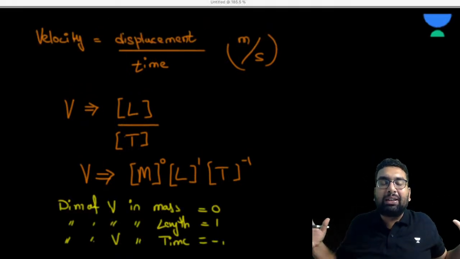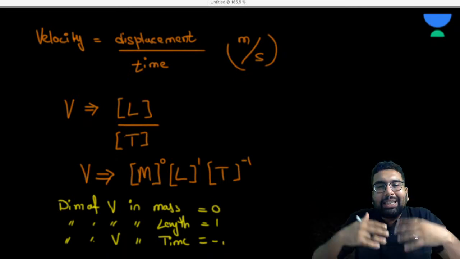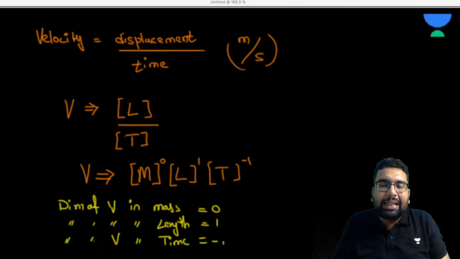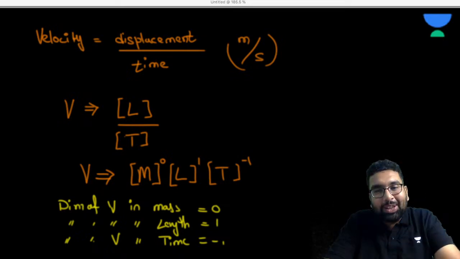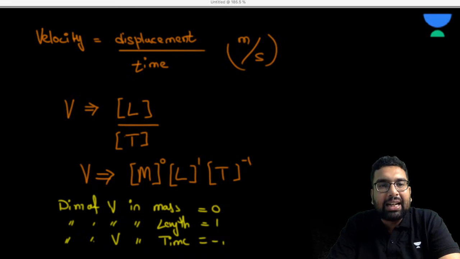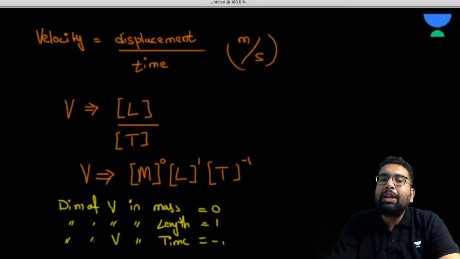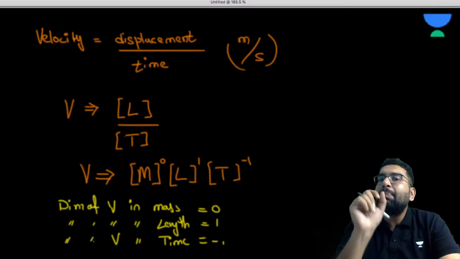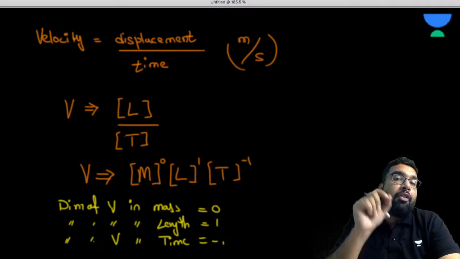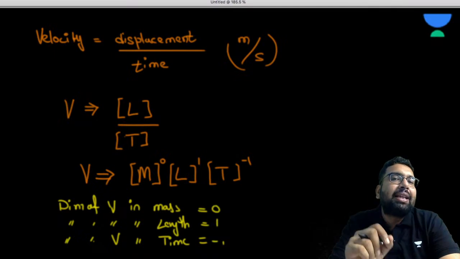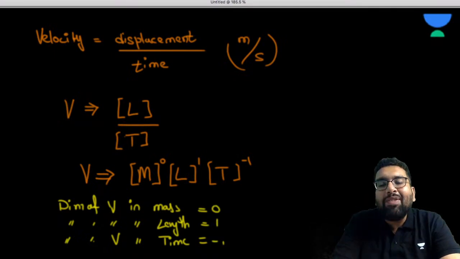Like Newton has given some law, some formula, like any other big scientist has given some formula, you also can give some formula using dimensional analysis, by using the dimensions. So it has big use. But first of all, we must understand how to find the dimensions. Again, the dimensions are the powers to which a fundamental unit is raised to express any derived unit or derived quantity. In the same way, we can find the dimensions of many quantities.